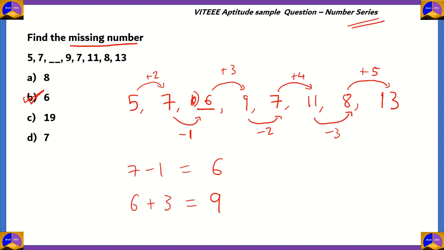You just have to find the relation between each number, the addition or subtraction or multiplication or division, whatever the relation between the numbers in the series is, has to be found out, and then only will you start solving. Option A, 8 is incorrect because that would mean it would become plus 1, which is wrong. 19, again, that would skew the entire arrangement. And putting 7 itself would mean it would be minus 0 and then minus 2, which again is not according to the pattern. So therefore, option B, 6, is the correct answer.